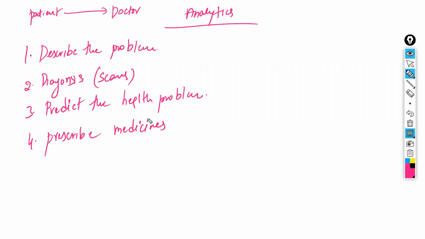According to that, he will give the medicines. Now, the same way, the first one, describing the problem, is called, in analytics, descriptive analytics. Descriptive analytics means nothing but describing the data. Here, the health problem is nothing but data. Describing the data is called descriptive analytics.